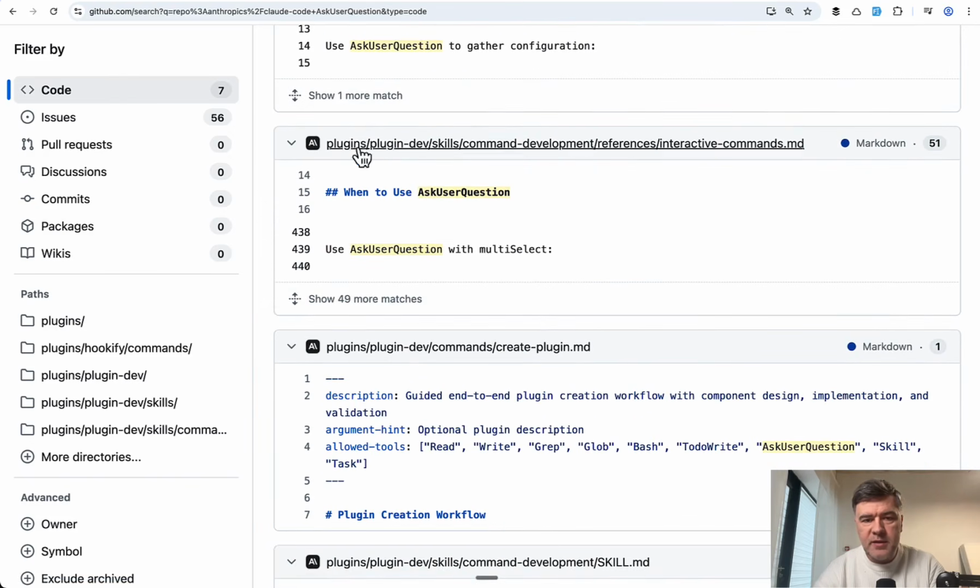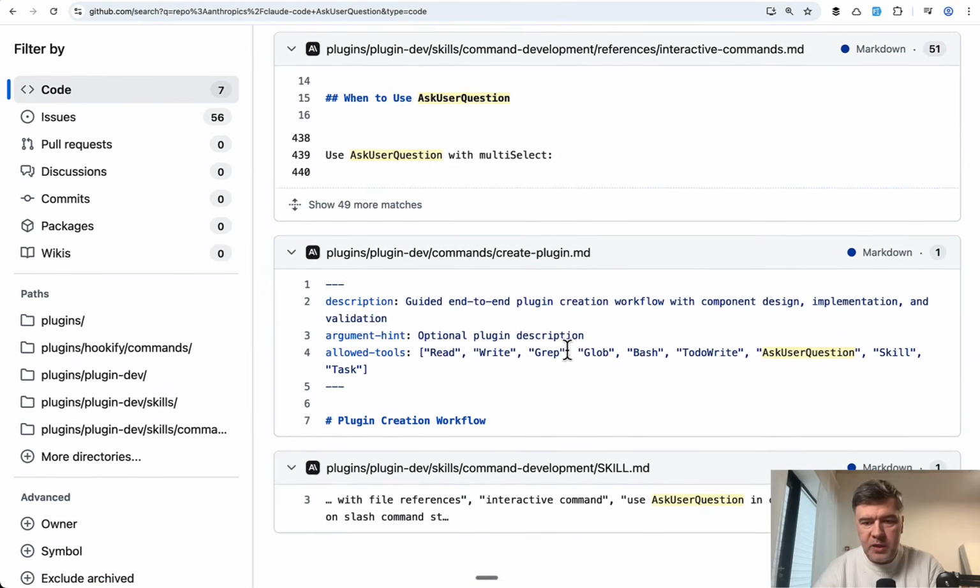So basically this is the main thing, interactive commands. And this is probably the explanation that Ask User Question is one of the tools like read, write, grep, and others. And that tool is used in various places of Claude Code, like for example, the command development skill, which is, as I understand, used when you want to create your own / command in Claude Code.